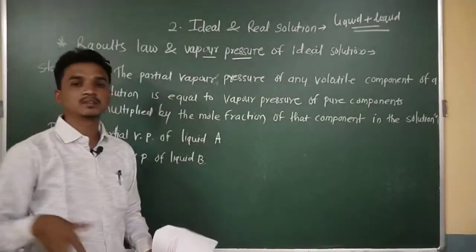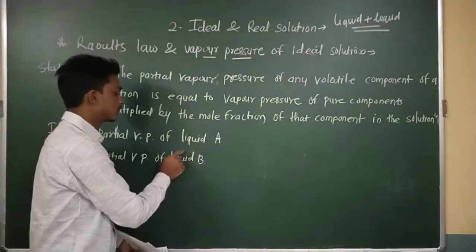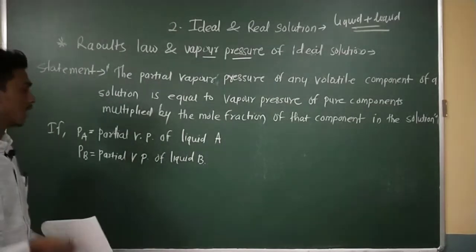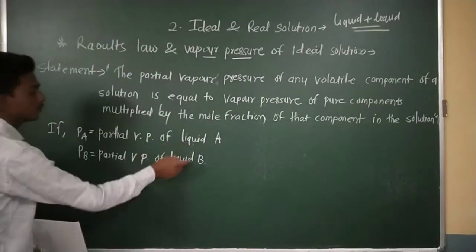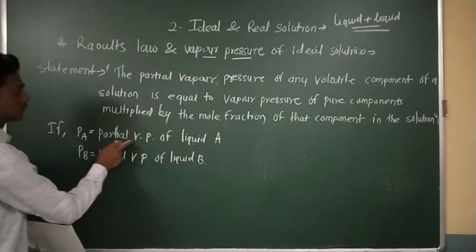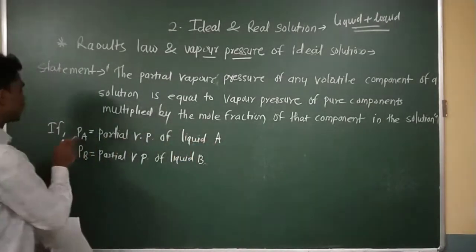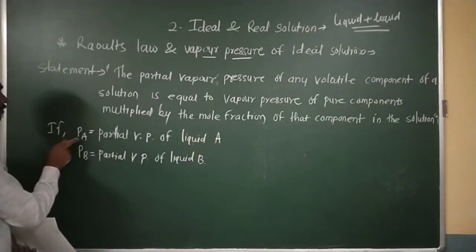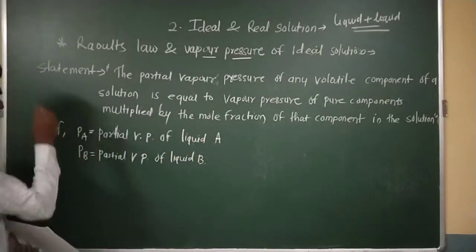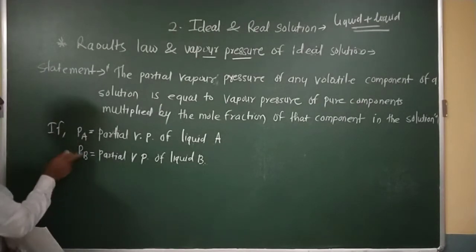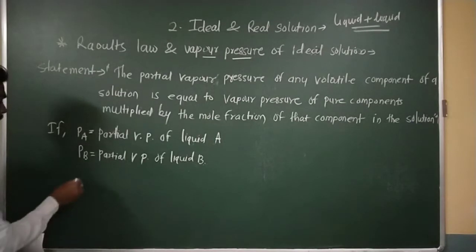Both are liquids. A and B are mixed to each other. That means they are miscible to each other. So the partial vapor pressure of liquid A is denoted by PA, and the partial vapor pressure of liquid B is denoted by PB.